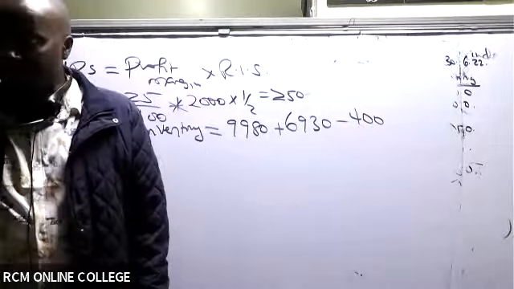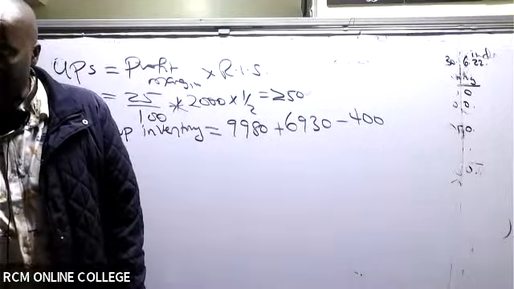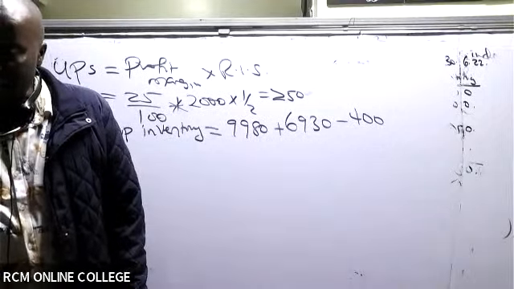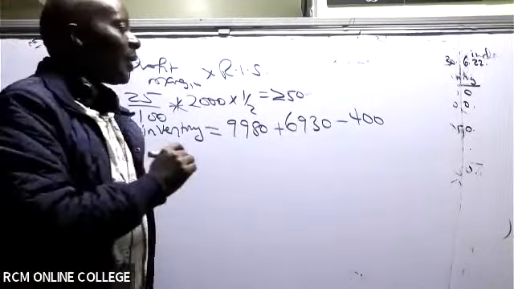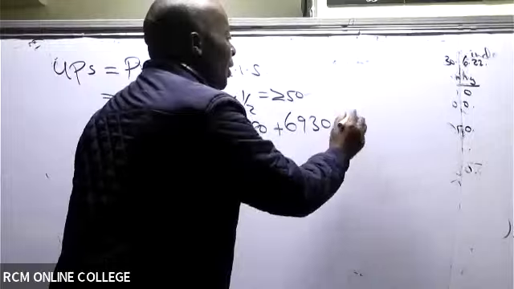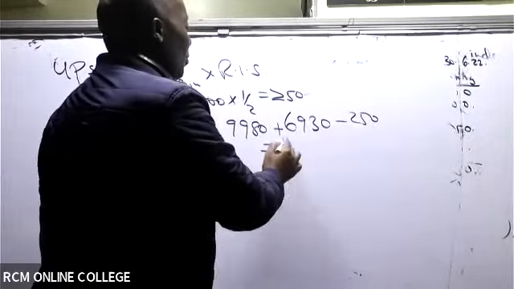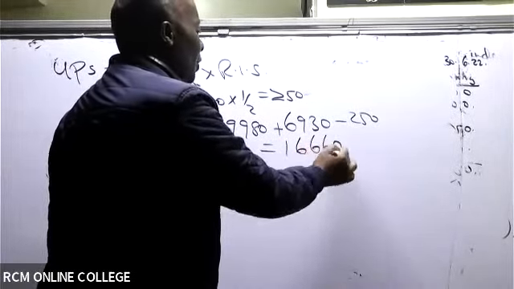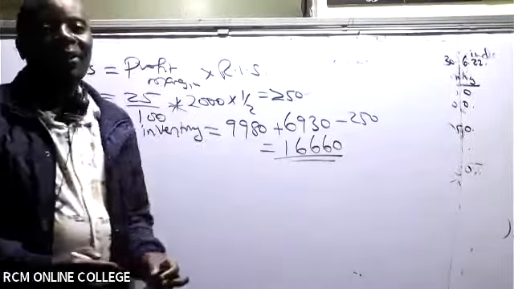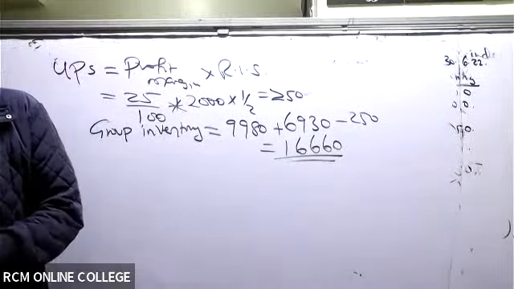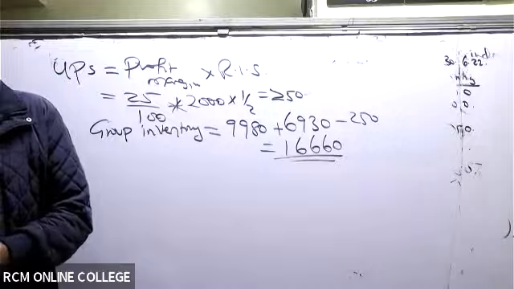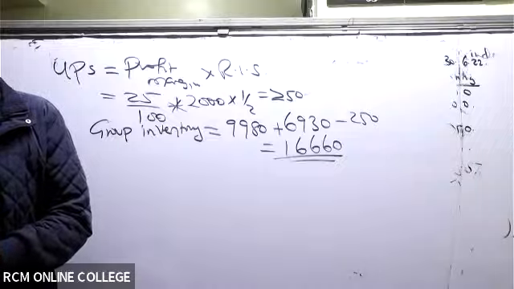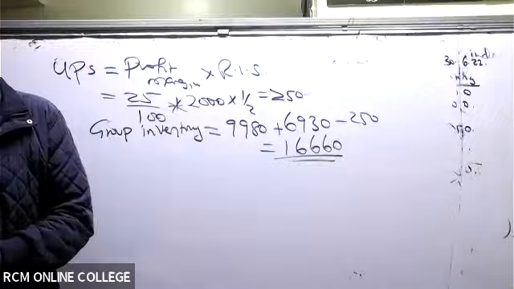No, this is 250, so not 400. 250. That's how they were able to get that 16,660. So now I hope, Joy, you are okay now.